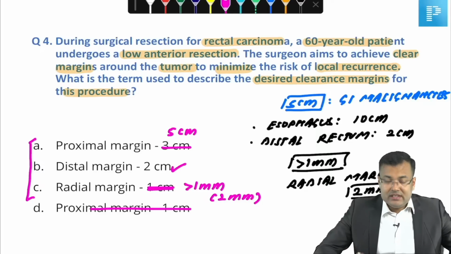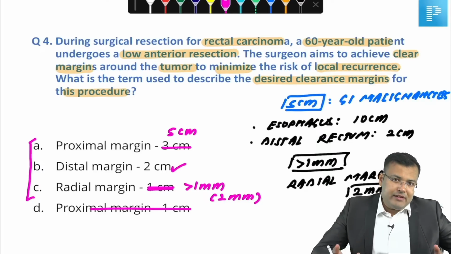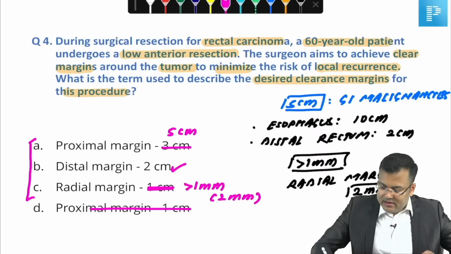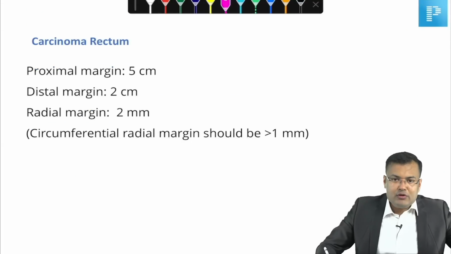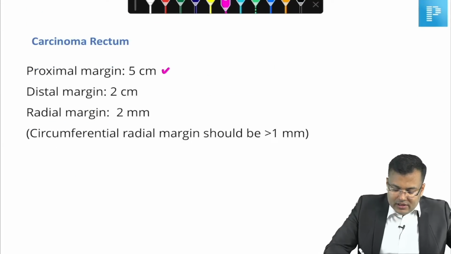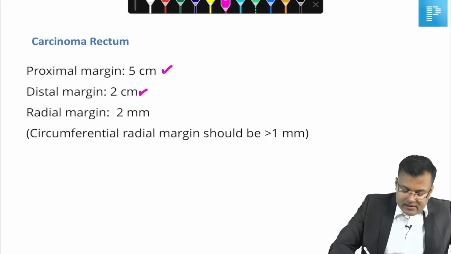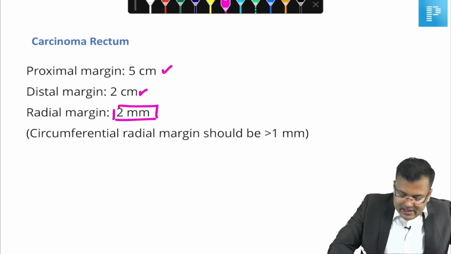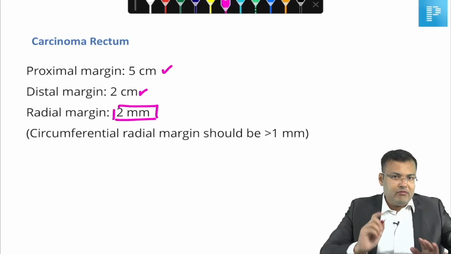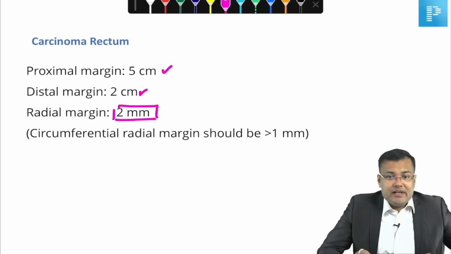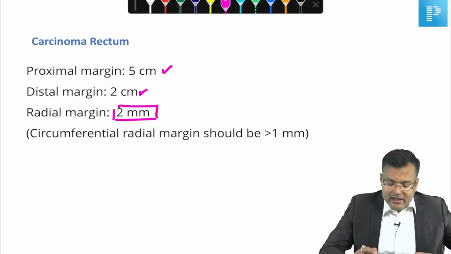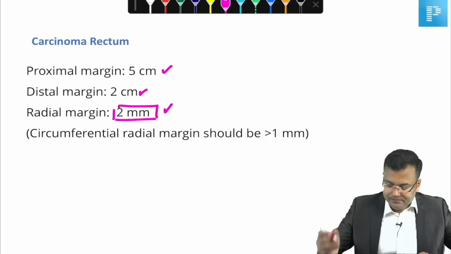Clear guys? So this is carcinoma rectum, in which we are performing low anterior resection. So what are the important points related to margin? We discussed proximal 5 centimeter, distal 2 centimeter, circumferential radial margin should be more than 1 mm. So how much margin we take? 2 mm. Clear? It's a new fact you have to remember.